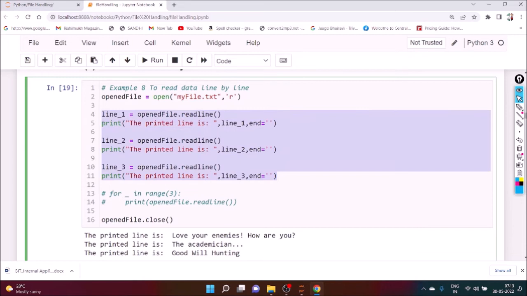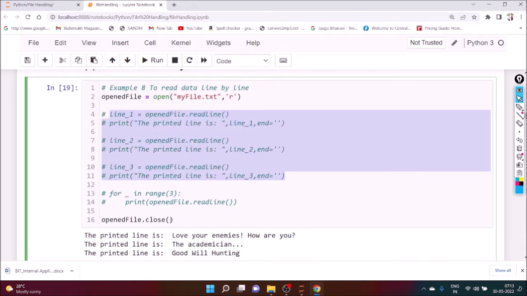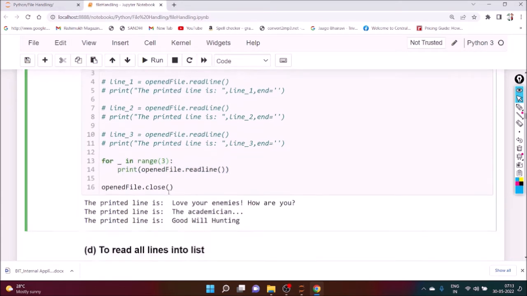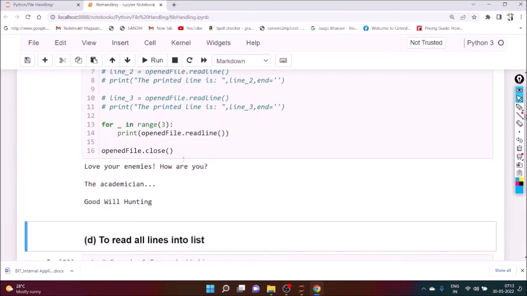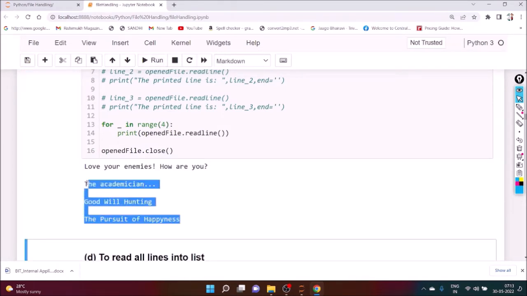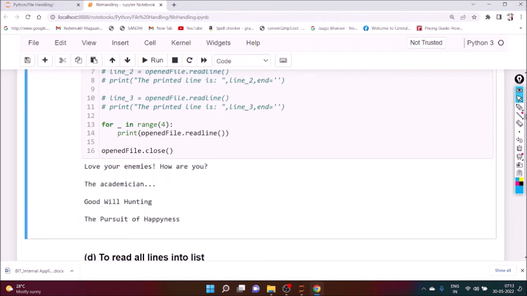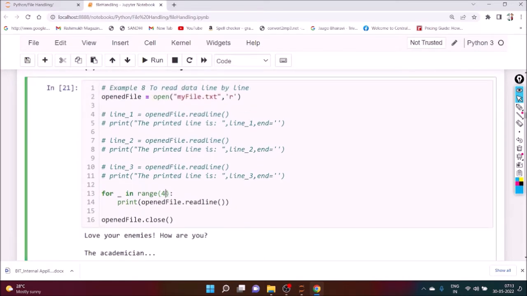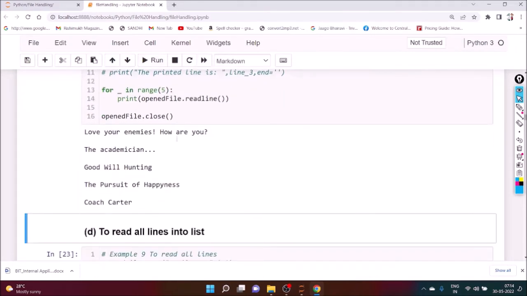Now instead of doing this, what we can do? We can use a loop. Inside that loop also we can execute. Suppose we want to execute the first 3 lines, and if you execute it, now it is: Love your enemies, The Academician, and Good Will Hunting. Suppose we want to read the first 4 lines. So here we can mention the number of lines we want to read. Total I think 5 lines are there, so 5 lines we can execute.